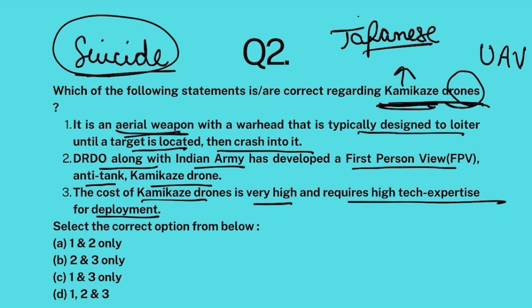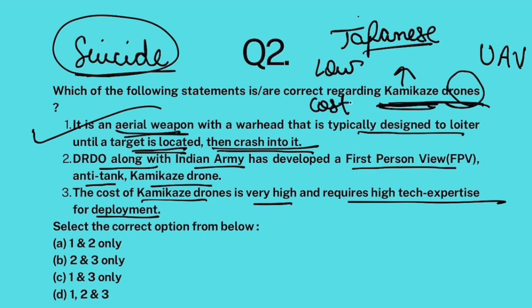So it is an aerial weapon with a warhead that is typically designed to loiter, that means roam around until a target is located and then crash into it. Absolutely correct. Okay. And the best part is these drones are low cost. That is why you don't worry about them self-destructing themselves to destroy an enemy target. Okay. Because you can make more of them afterwards because they are low cost.